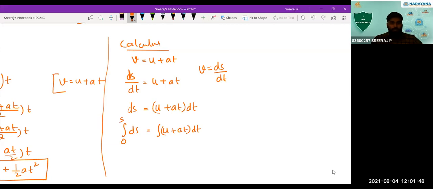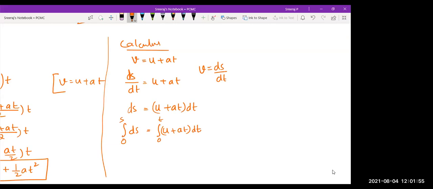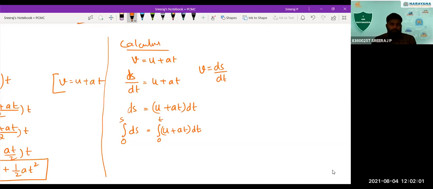And the motion you are considering, time from where to where you are integrating? From 0 to t you are integrating. So what is integral ds? Yes, sir. S. Very good. So s with the limit 0 to s, that will be equal to, if you do the right hand side integration, what you'll be getting?